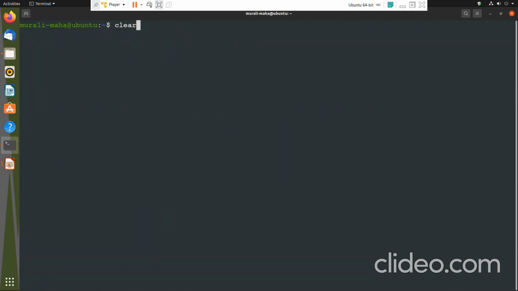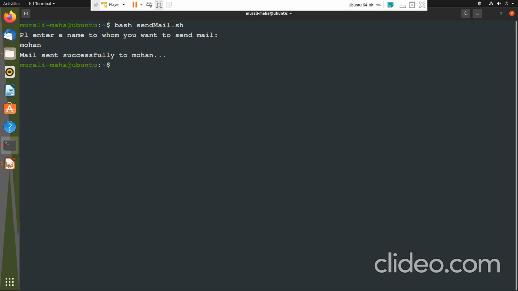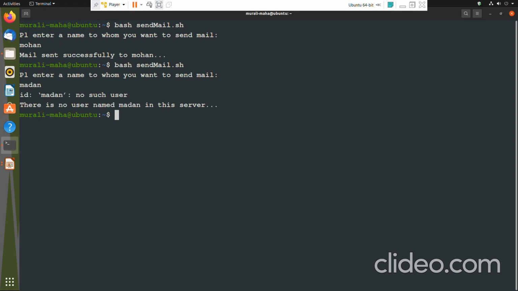So by pressing up arrow I can recall the previous commands, right? So bash sendmail.sh, enter. I'm typing Mohan. Yes, mail sent successfully to Mohan. Okay, once again I'm executing. I'm entering Madan. ID Madan, no such user. There is no user named Madan in this server.